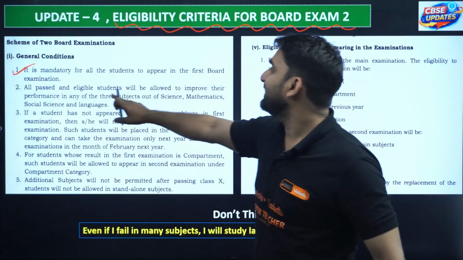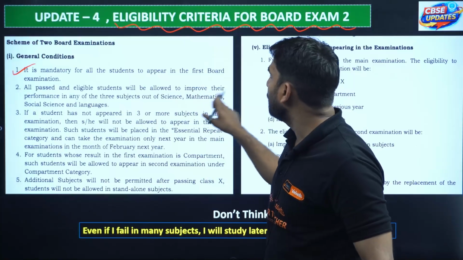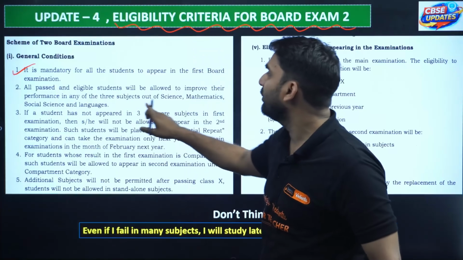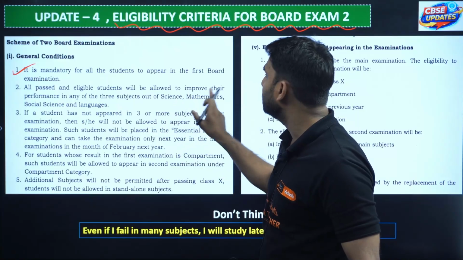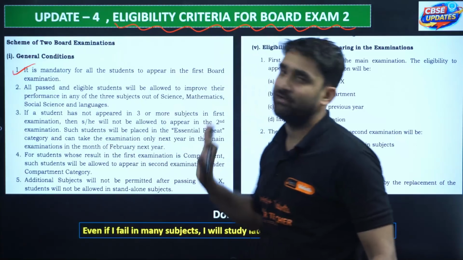Second, all passed and eligible students will be allowed to improve their performance in any of 3 subjects out of science, mathematics, social science and languages.